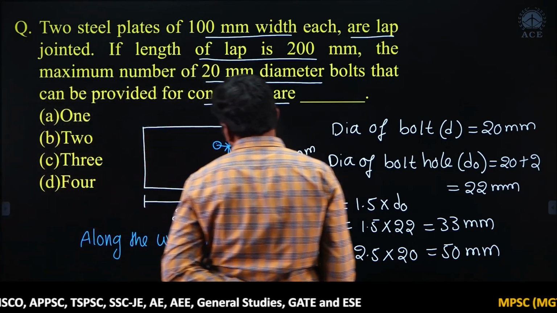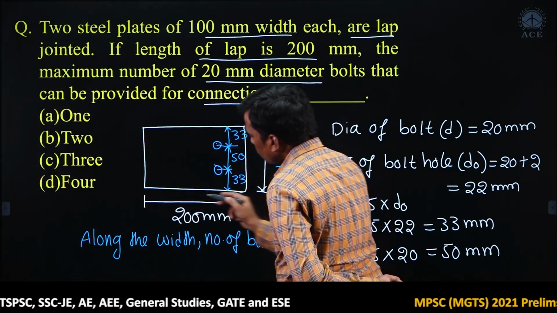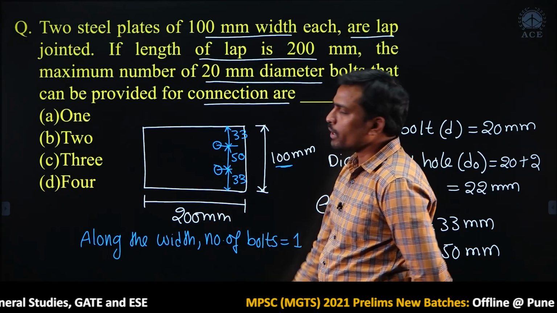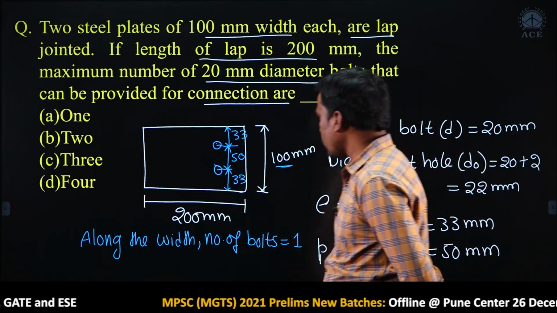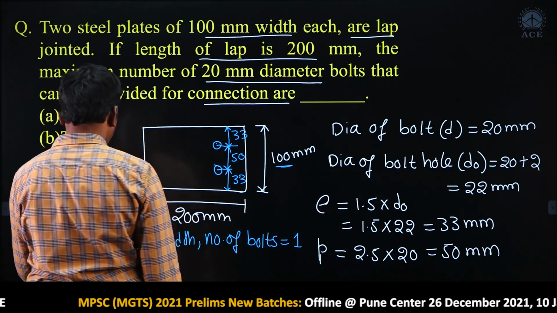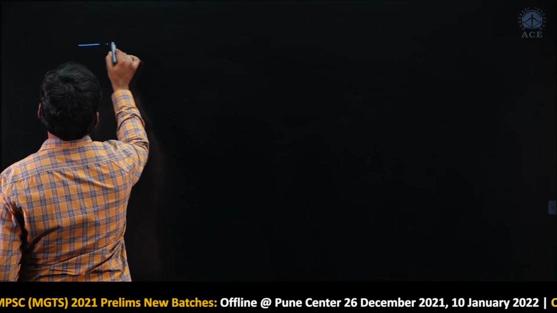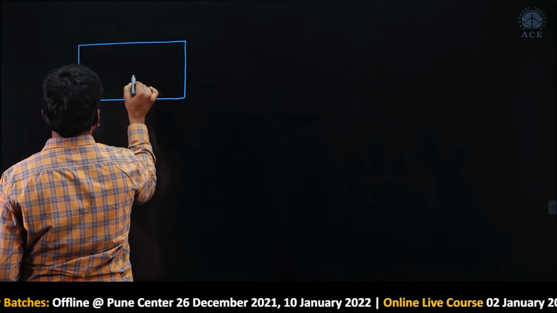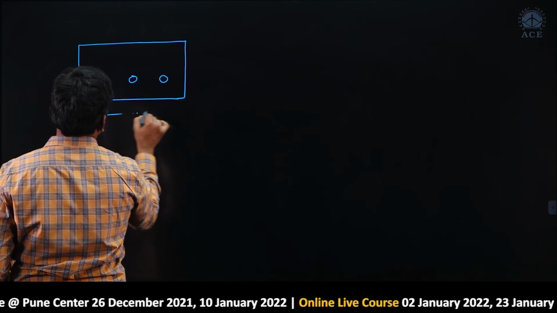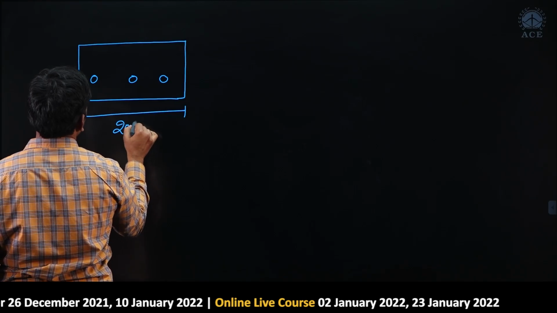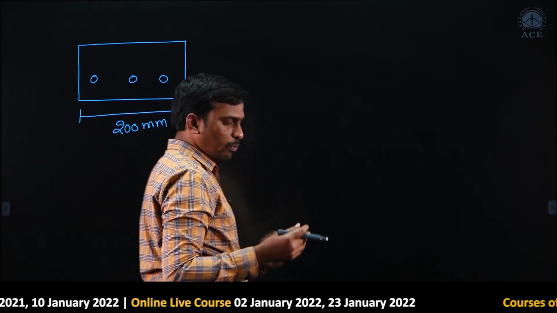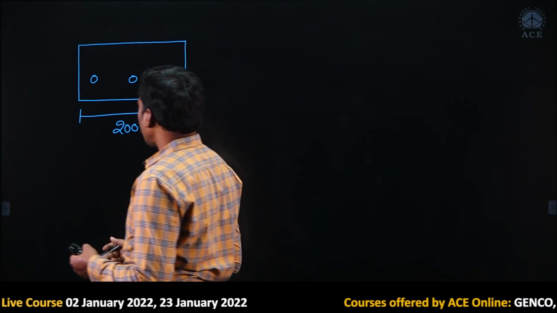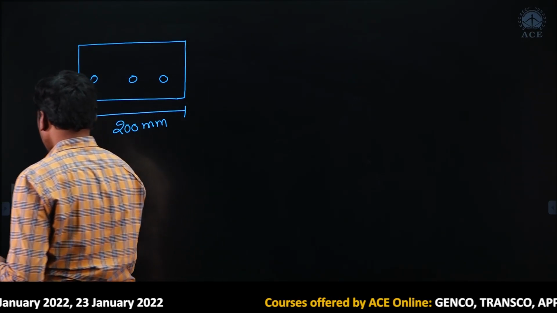Next, we find the number of bolts we can accommodate along the length of the plate. So, how many number of bolts we can accommodate along the length? Okay, just I will try to accommodate, for example, 3 number of bolts. I do not know if it is right or wrong, but what is the length of the plate? Overlap length. We have to place the bolts in between the lap length only please. Okay, right. For example, I assumed 3 number of bolts here. Now check it.